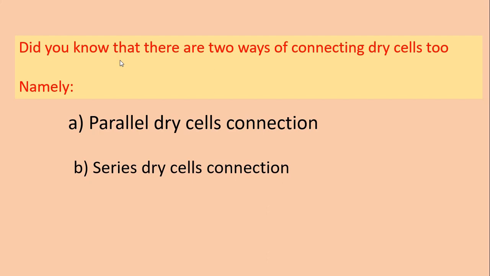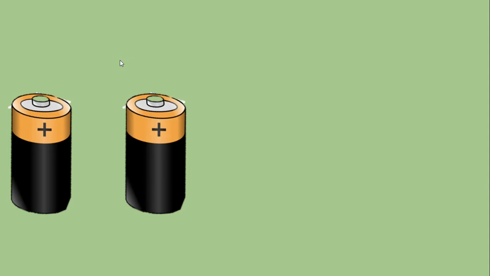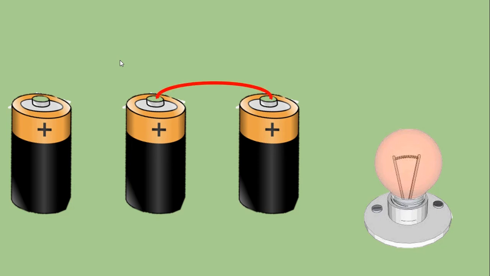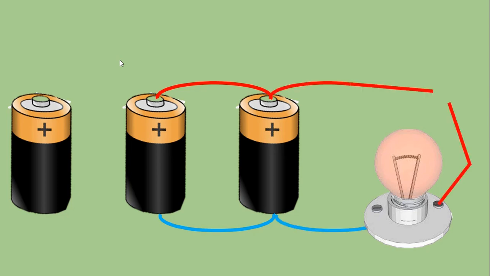What makes the difference? In parallel connection, all the cells are connected, the same terminal is connected to all other terminals. As you can see, we have the positive connected to the positive, then the negative to the negative, then the negative to one side of the bulb and the positive to the other side. Then you leave a gap for the switch. If you switch on, the bulb lights.